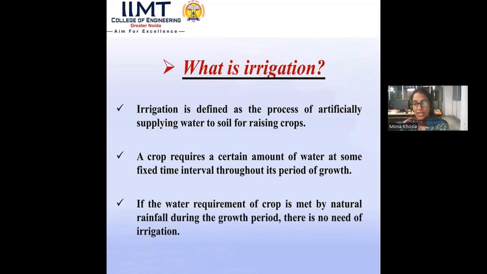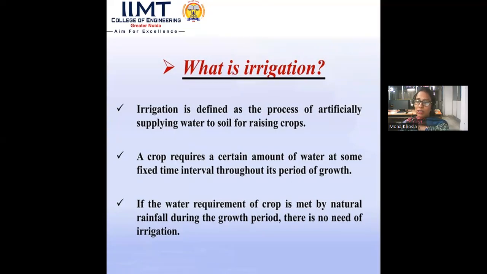So, again, irrigation helps us to define the amount of water for every crop and at a fixed interval. As you all know, every crop has a different water requirement. So with the help of irrigation, this can easily be possible.